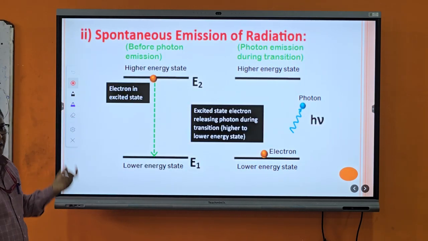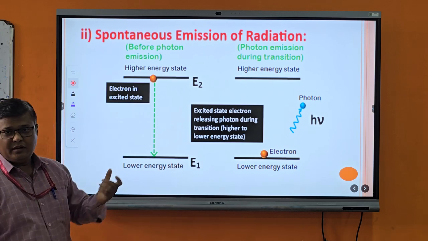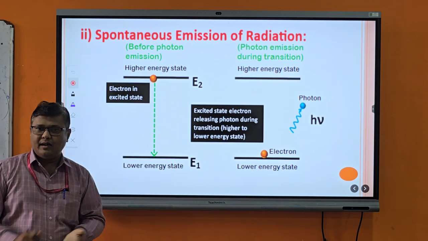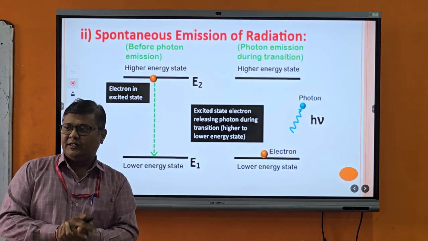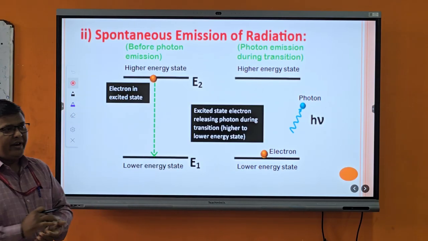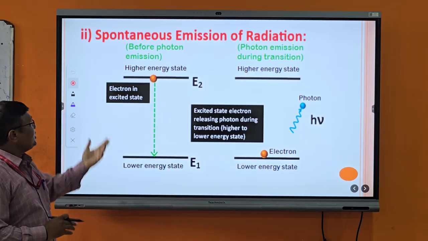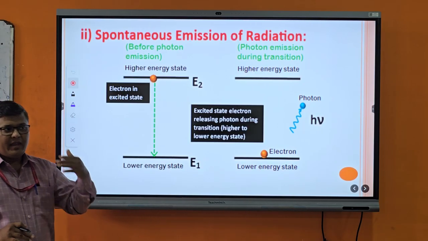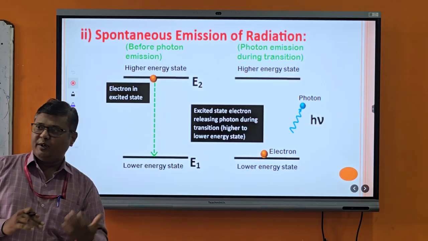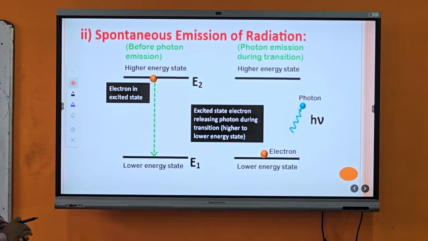Emission of radiations. Atoms which are in the excited state always try to come down to the ground state by emitting extra energy in the form of radiation. There are two ways of emission of radiation. One is the spontaneous emission of radiation, and second is the stimulated emission of radiation.